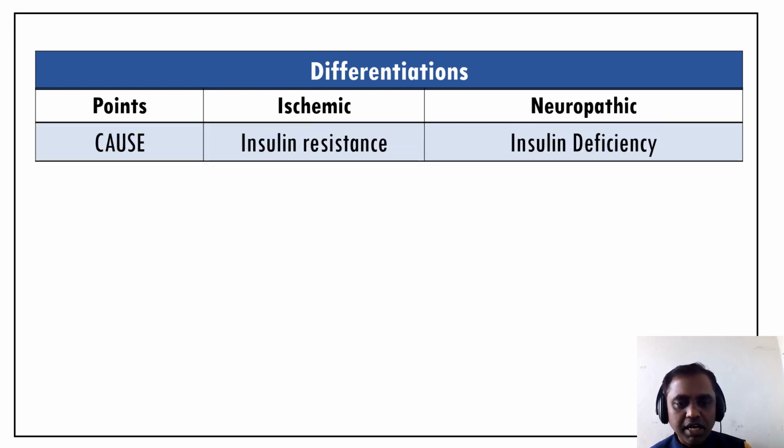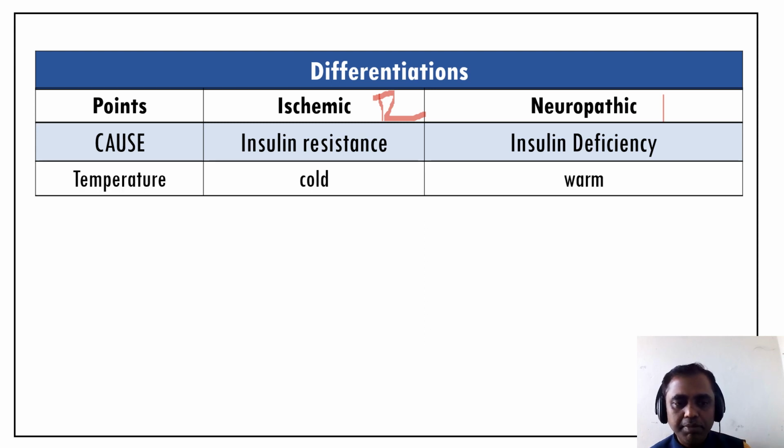Differentiation, we'll see. The cause is usually ischemic is the insulin resistant and neuropathic is the insulin deficiency. That means, in other words, we can assume that ischemic diabetic foot may occur in type 2 diabetes mellitus, whereas neuropathic diabetic foot may occur in type 1 diabetes mellitus.